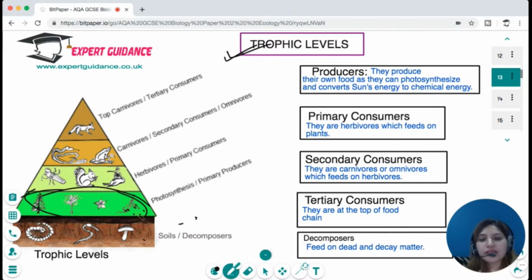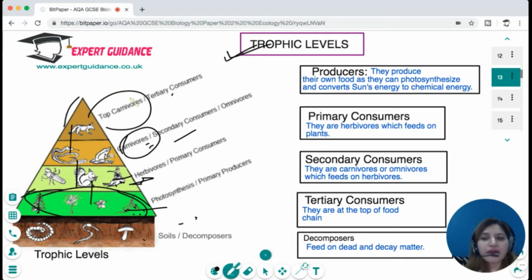These producers are eaten by the primary consumers, which are the herbivores. Then these herbivores are eaten by the secondary consumers, which are the carnivores. And then these carnivores are eaten by the top carnivores, which are the tertiary consumers. Now, when all of them die, there is another trophic level, the decomposers, which feed on dead and decaying matter and cause decay.